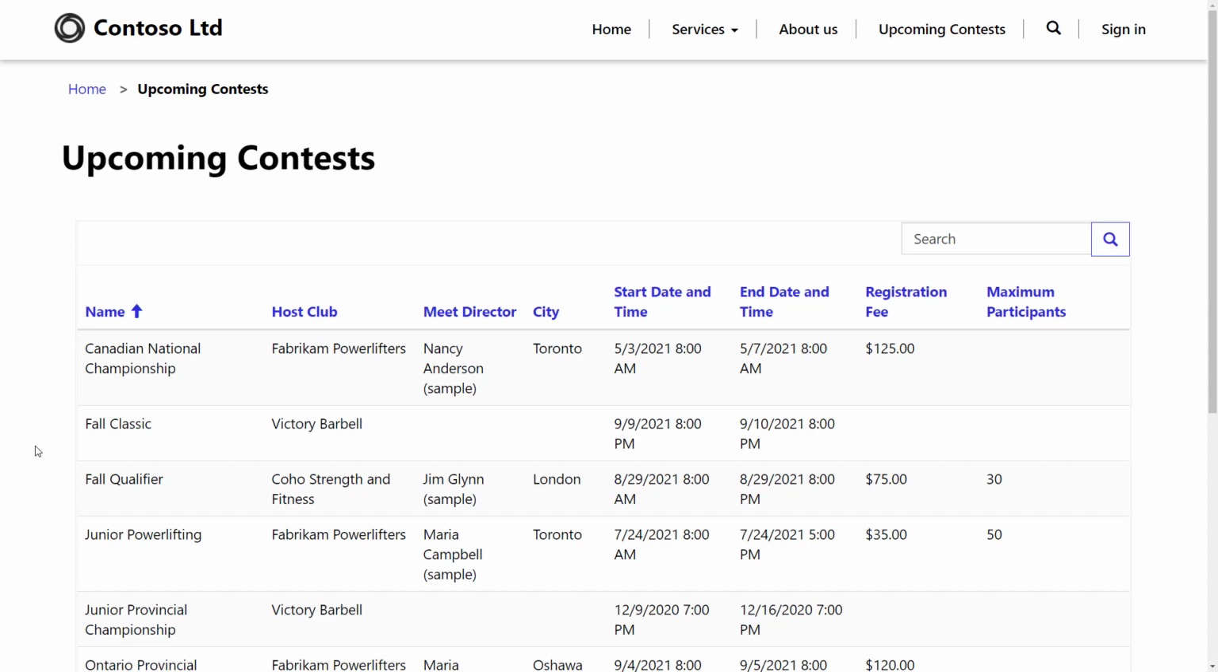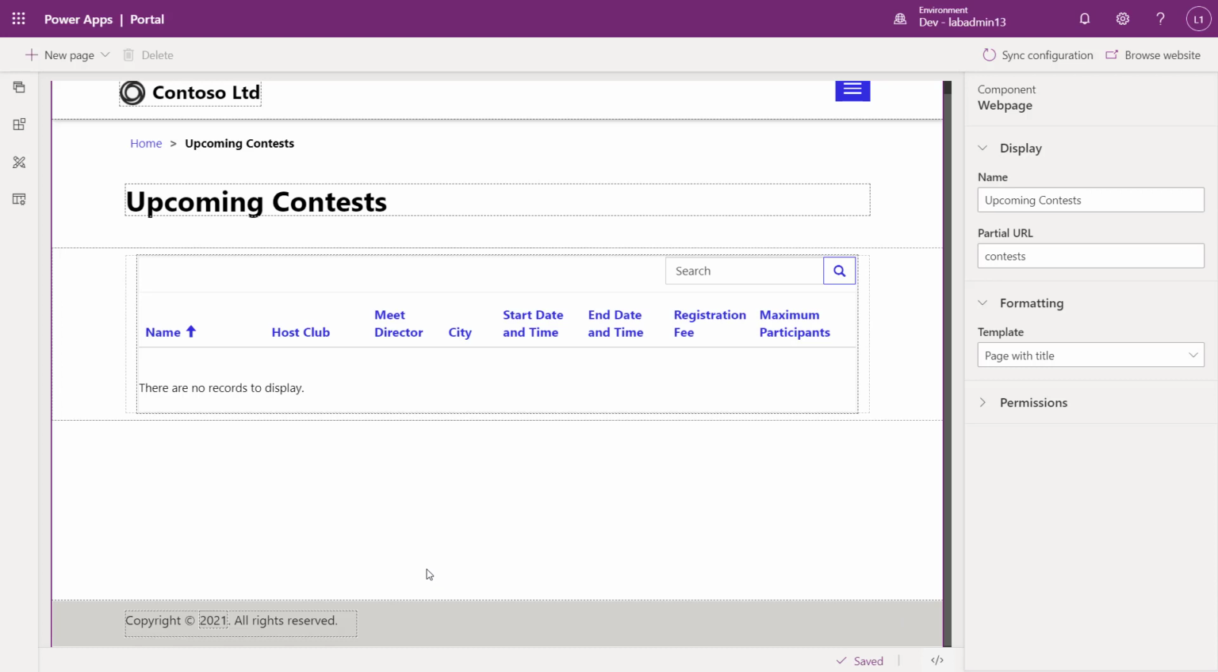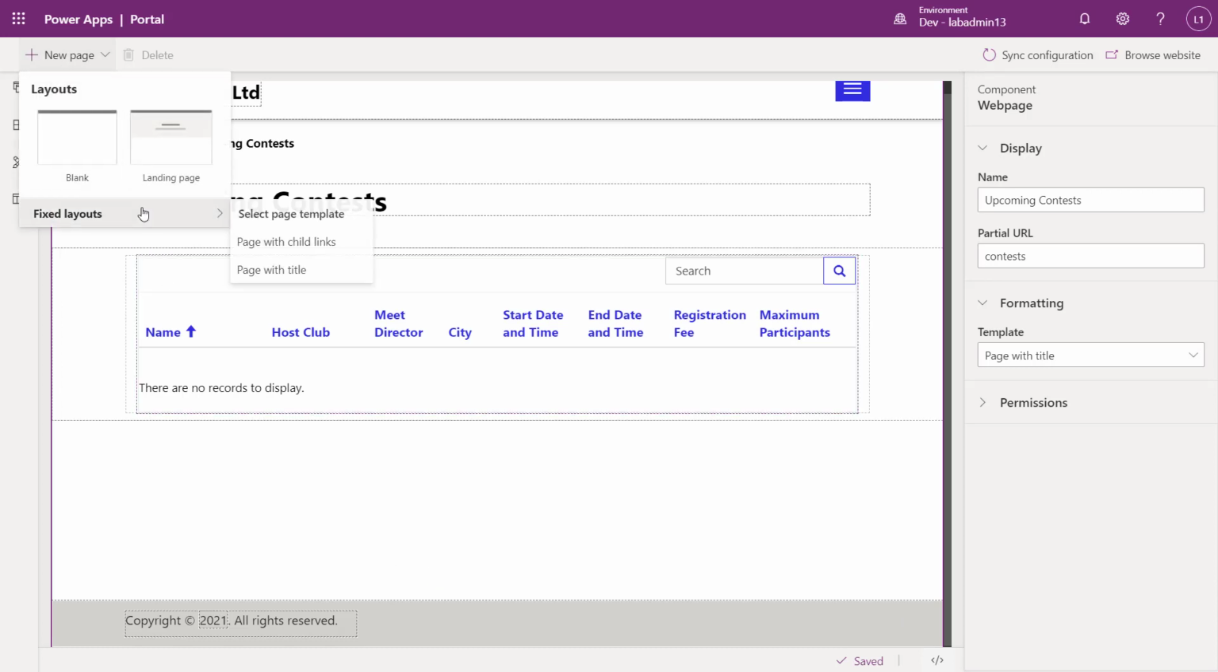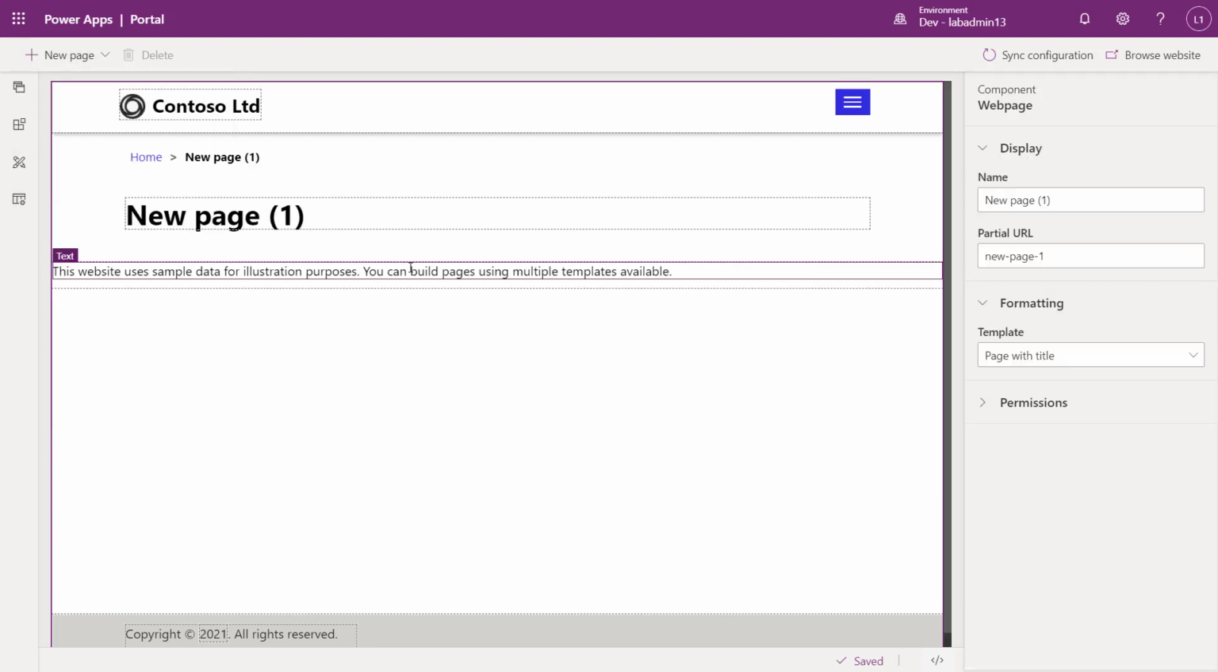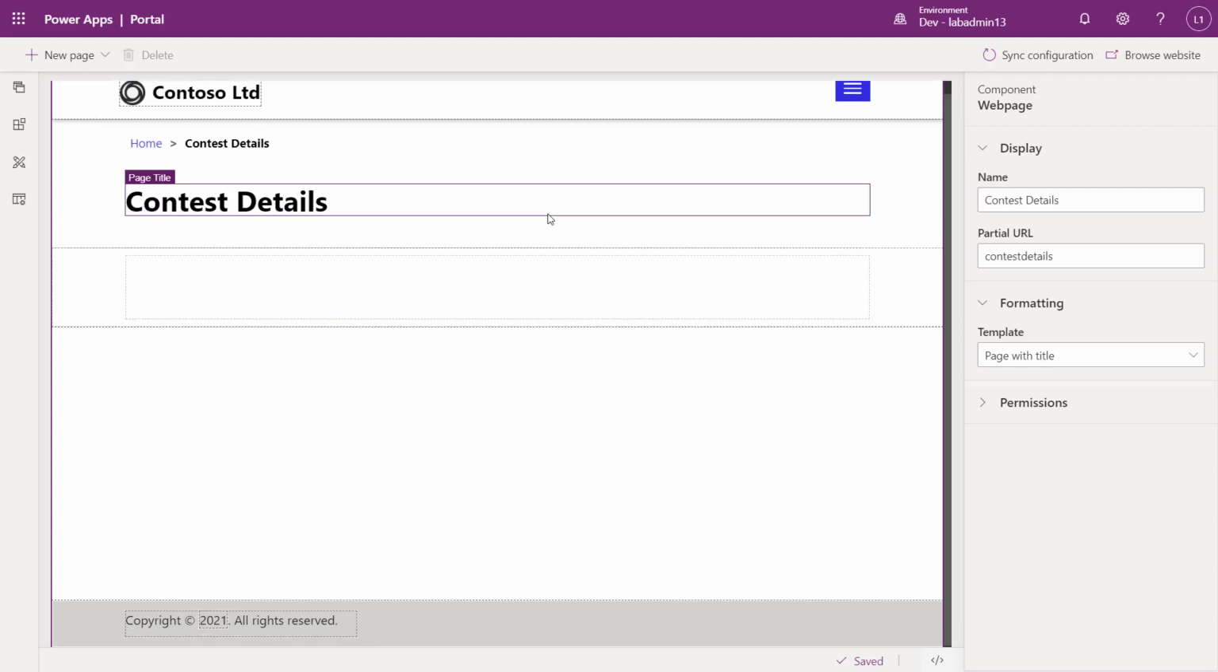We can actually begin to drill down and get some details. So for example, if I wanted more details on a particular event, I'm going to be able to configure my portal further to show that. So once again, I'm in my Portal Studio. I'm going to click another page, just going to pick a page with title. And once again, we're going to go through and fill in the details for this page. So what I've done, I've created the page, I've given it a name, and I've added a column here.